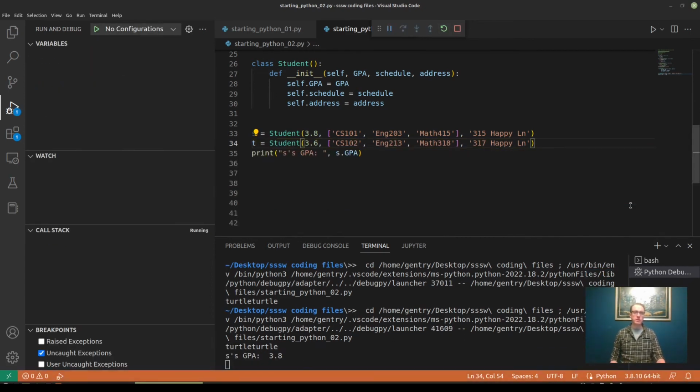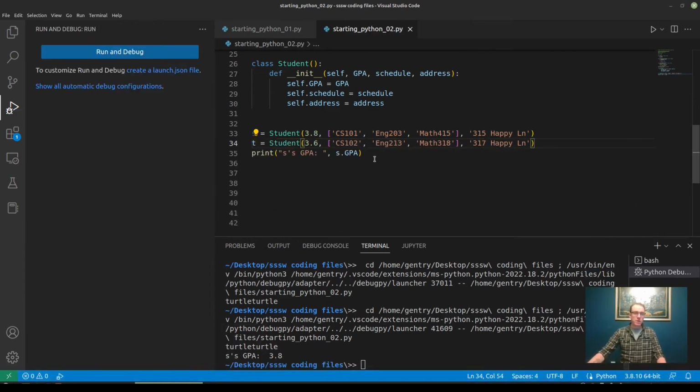If I restart, boom, we got all the way down to the print statement, right? These function calls, right? These are calls to the init function. Don't actually have any output, right? There's no print statements in here, so we don't see anything from them. So the first output we see is here, right?